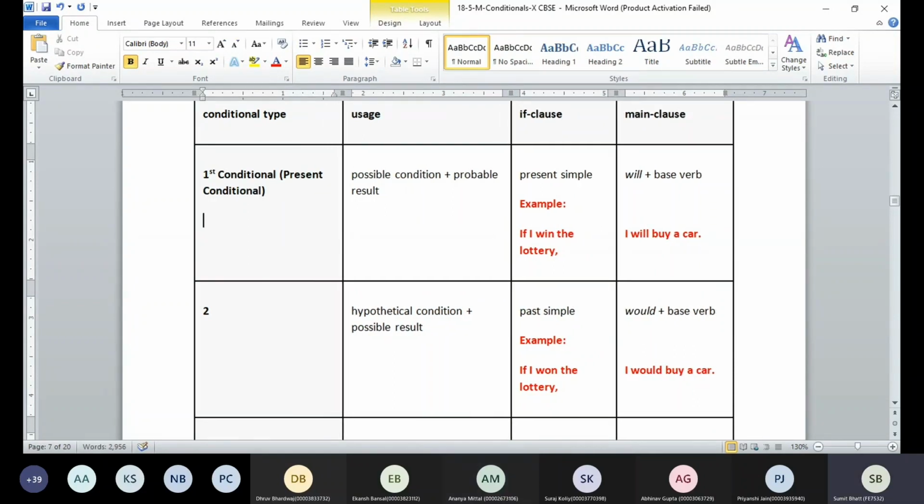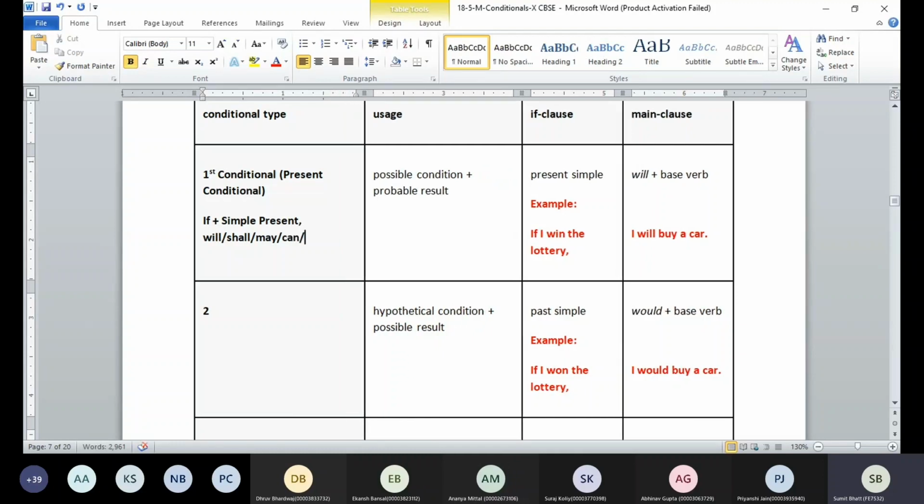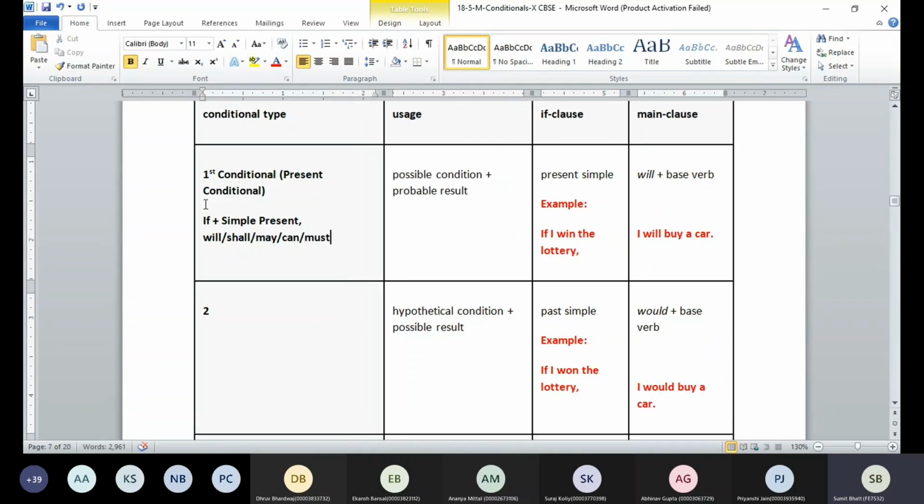Present condition. In this type of condition, we always start the sentence with "if", because we are referring to a conditional. So "if" will be there, or it could be other words. If "if" will be there, then we are going to use simple present tense. Which tense are we supposed to use? On the side of "if", simple present. On the other side, we can use will, shall, may, can, and must. These are the words which we are supposed to use on the other side.